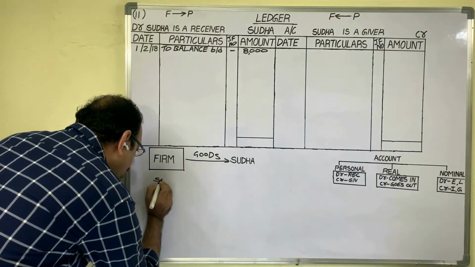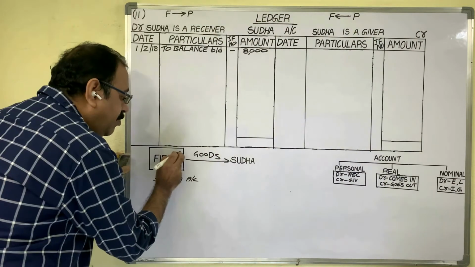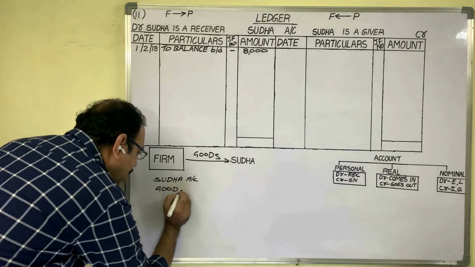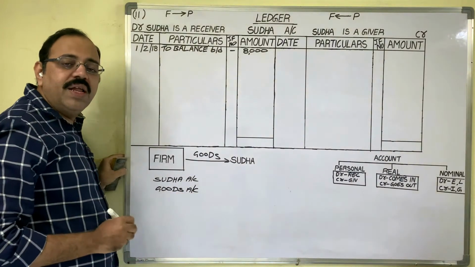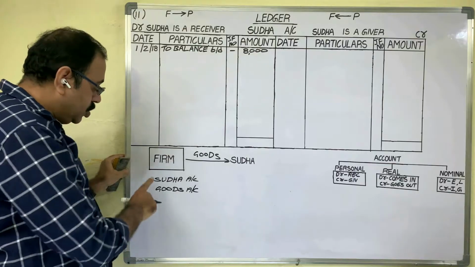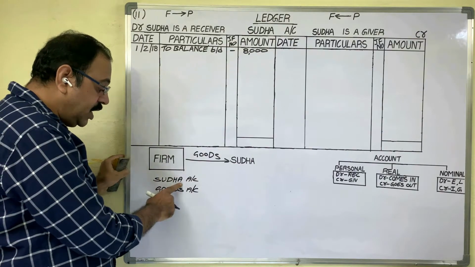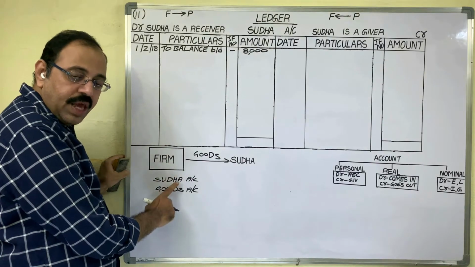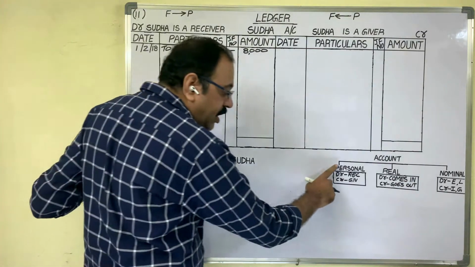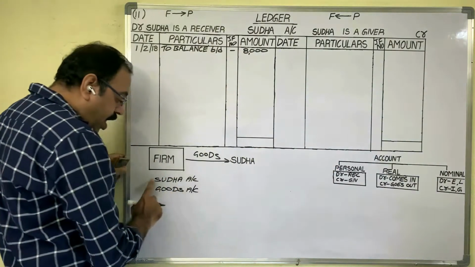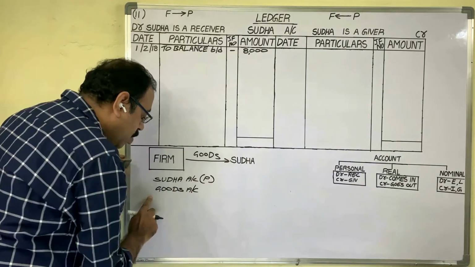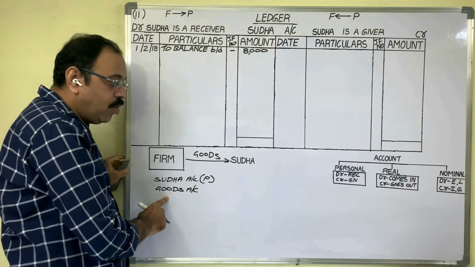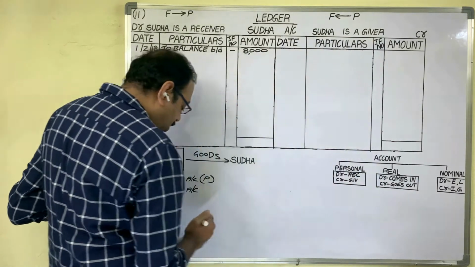Therefore, Sudha account is one account. From the firm, goods are going. The second account is goods account. The second step of writing a journal entry is grouping. Sudha account: with the person name we opened one account. If any account is opened with a person name or firm name, it comes under personal account. Sudha account is a personal account. Goods account: goods means asset. With the asset name, if we open any account, it is a real account.